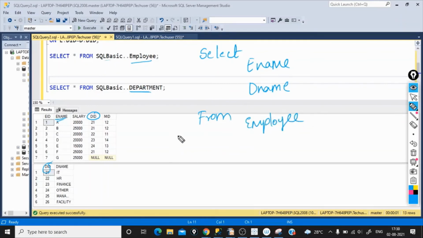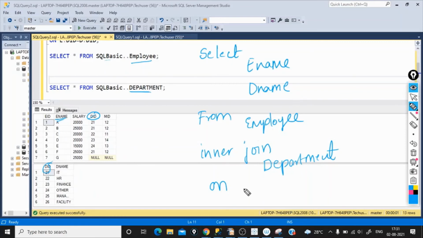From employee table. Now we want to do the inner join. So I will be writing inner join. Inner join which table? You have to specify the table name. Inner join with the department table based on the column. So you have to say on employee department ID and department's department ID.